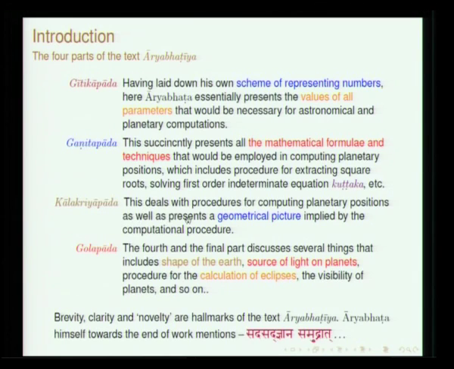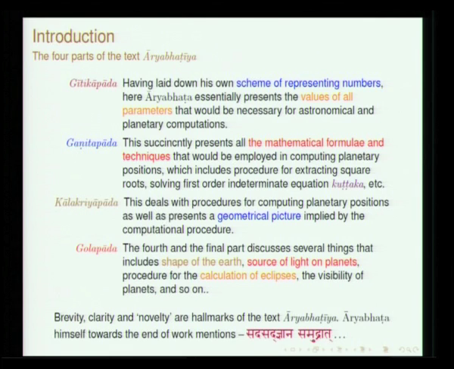In Kalakriya pada, we primarily find the geometrical picture which is implied by the computational procedure. It has been discussed in great detail. In Gola pada a variety of topics are discussed; it almost occupies 50%, as there are 50 verses in Gola pada. It discusses various details regarding the shape of the earth, the source of light on planets, calculation of eclipses, visibility of planets, and so on.